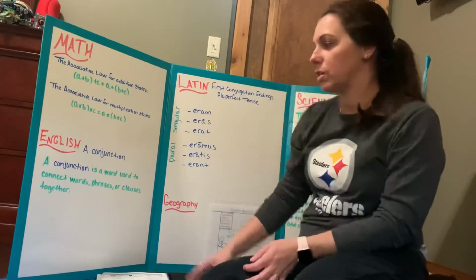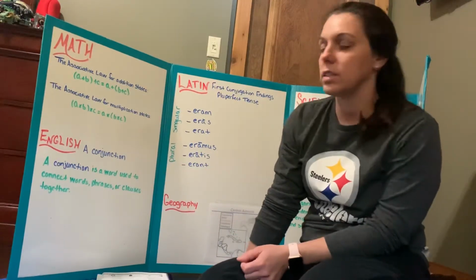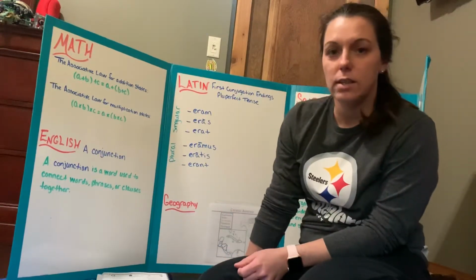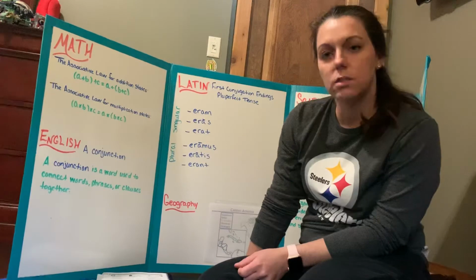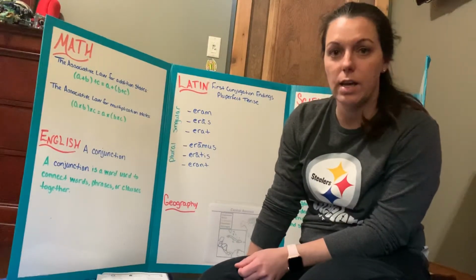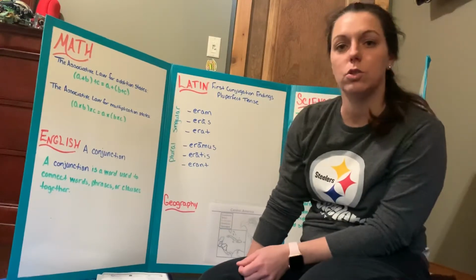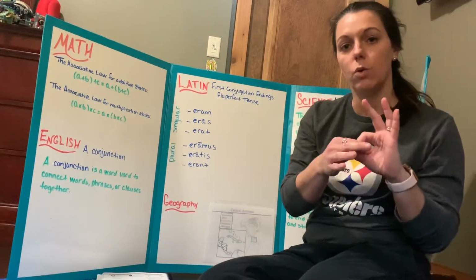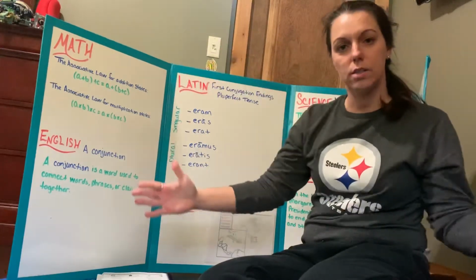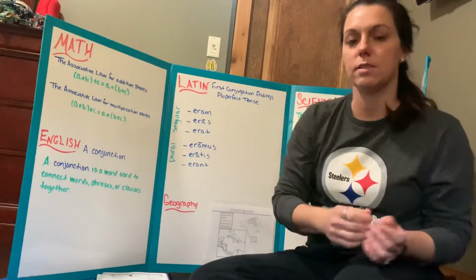The first one we're going to do is, for English, a conjunction. A conjunction is a word used to connect words, phrases, or clauses together. And our song goes like this.